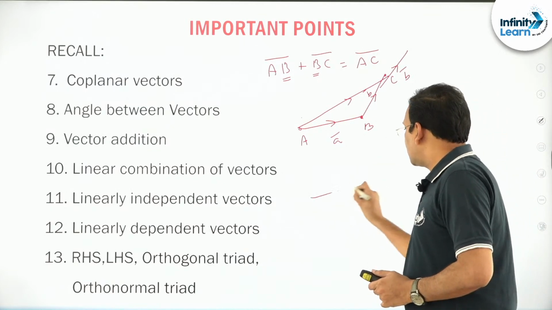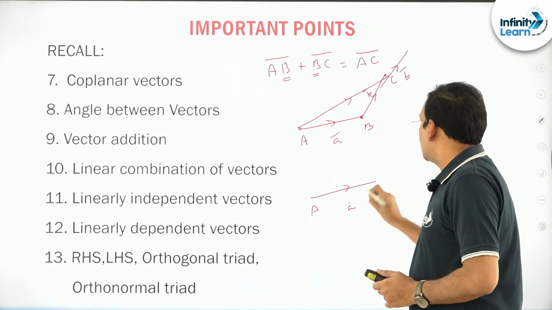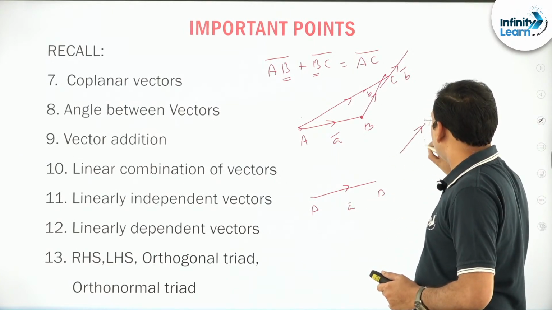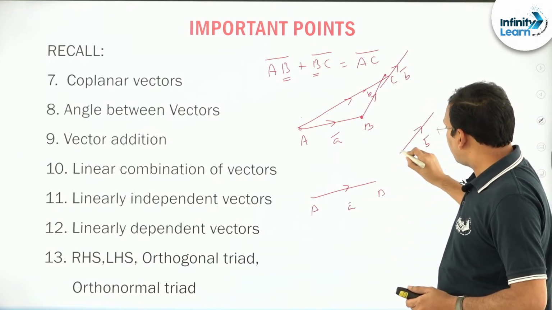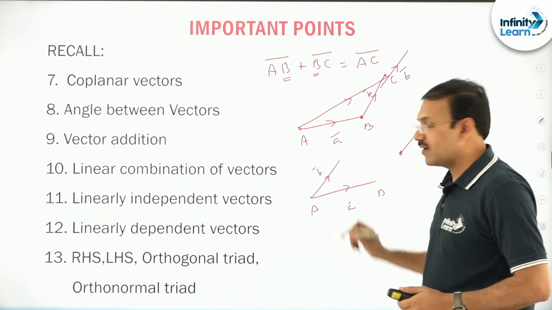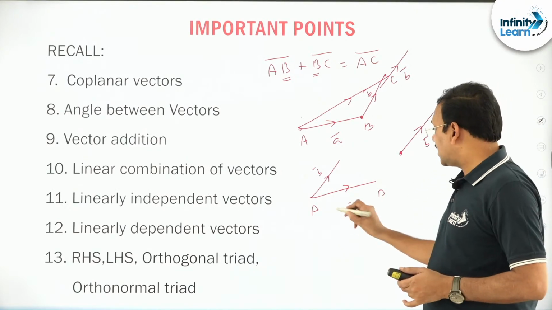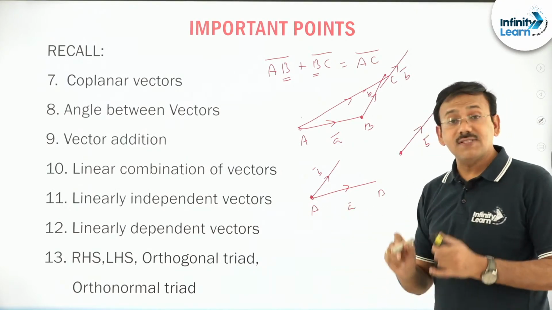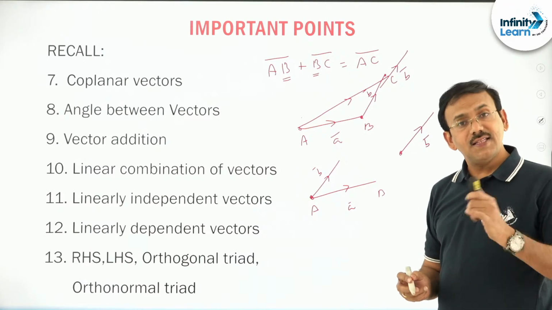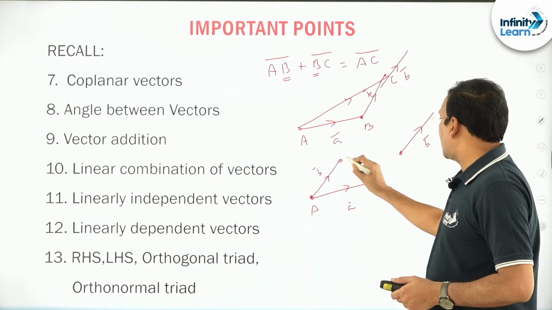The next: suppose in the same situation, A bar is here, and suppose B bar is here. Instead of bringing it like that, if you bring it here, suppose this is B bar. Now you want to add two vectors such that both have the same initial point. In this case, we define the addition by completing the parallelogram.